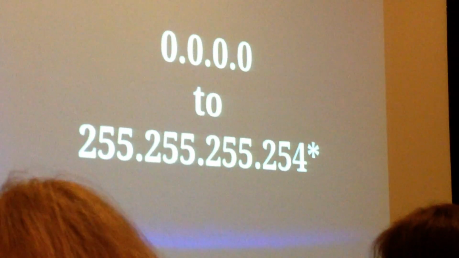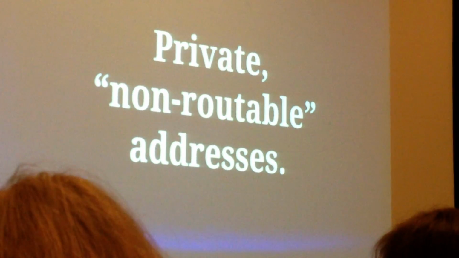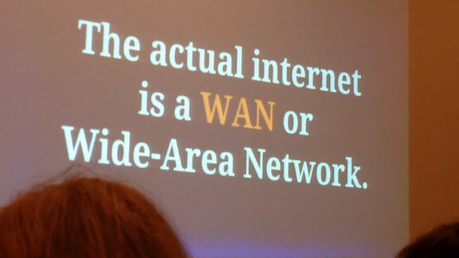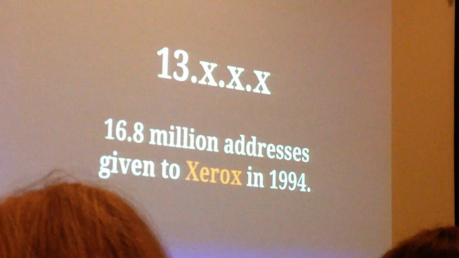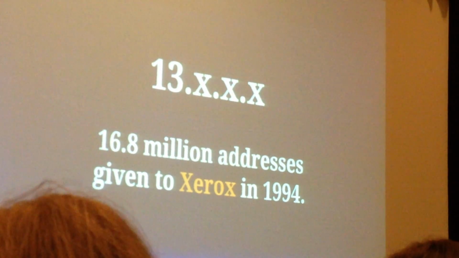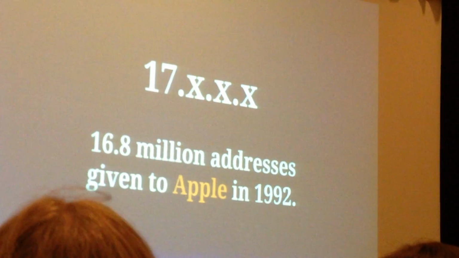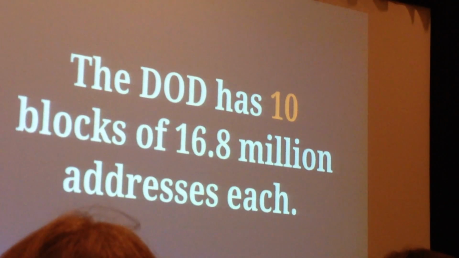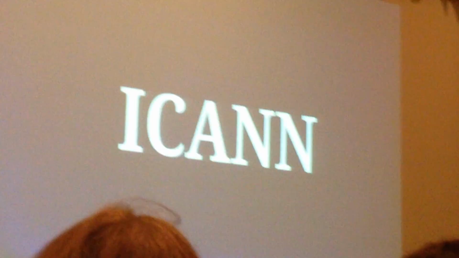It's a dotted quad. It looks like this. With some exceptions, there are some private non-routable IP addresses, but we're not going to talk about those. These are those ranges, and they're for using little mini internets. The actual internet is called a WAN, not a LAN, and that's a wide area network. Did you know that Xerox owned 16.8 million addresses in 1994? Also, Apple owns that many, and also Ford Motors, and also Prudential, and the DoD has 10 blocks of 16.8 million addresses each. That's why we're running out of IP addresses.